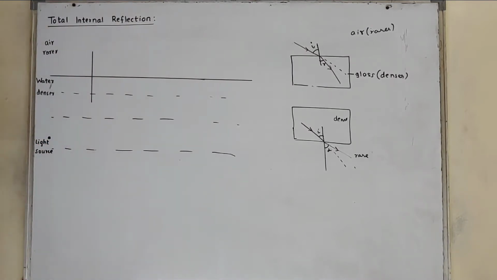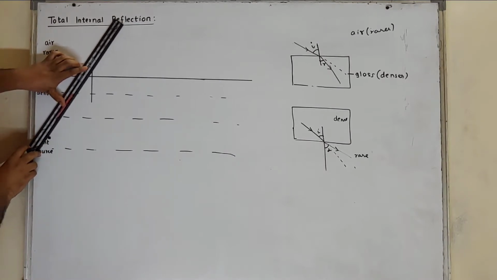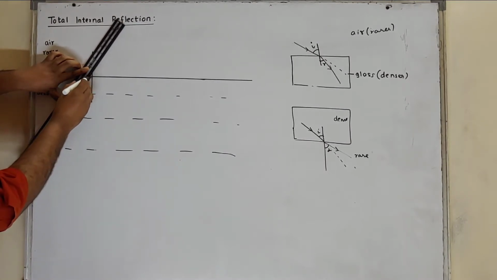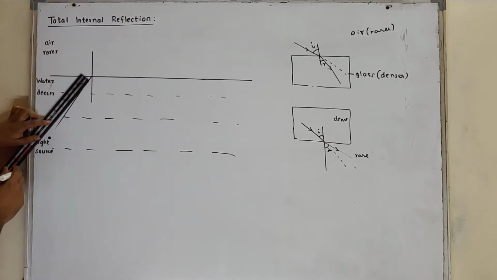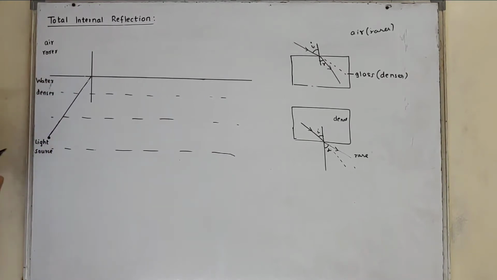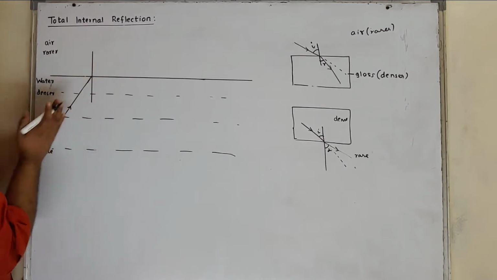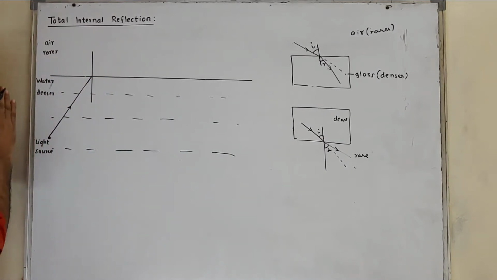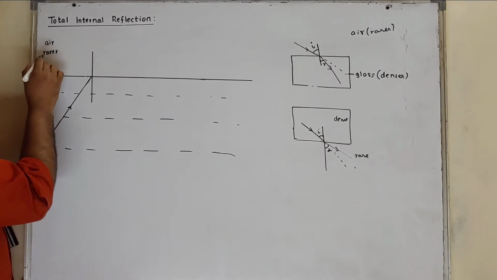Okay, now this is the incident ray. Now this incident ray, this light ray, travels from dense medium to rarer medium.